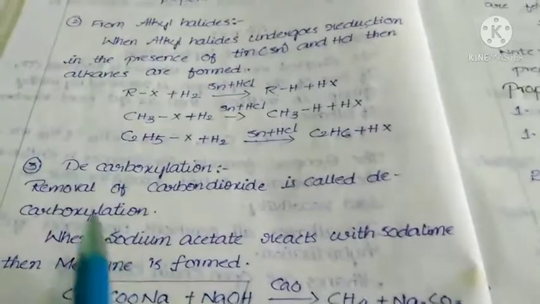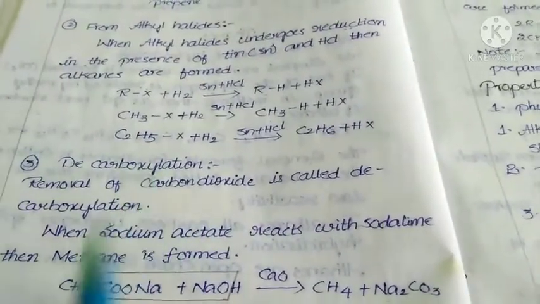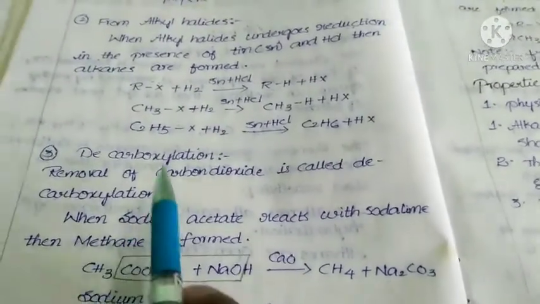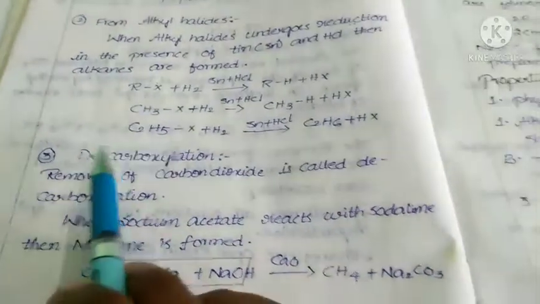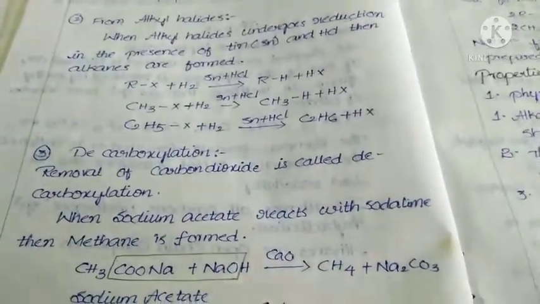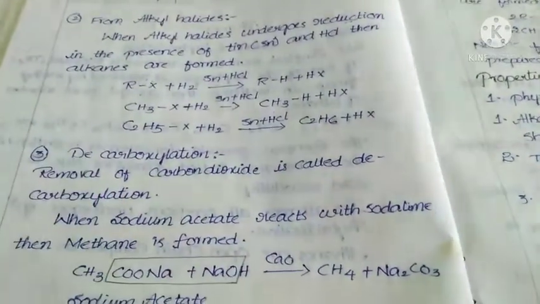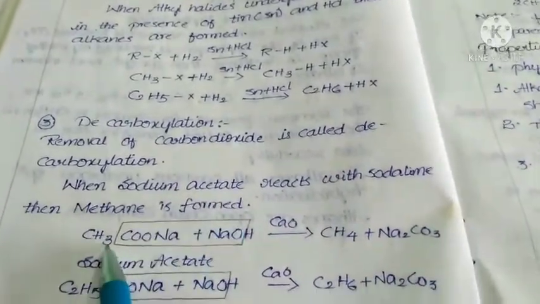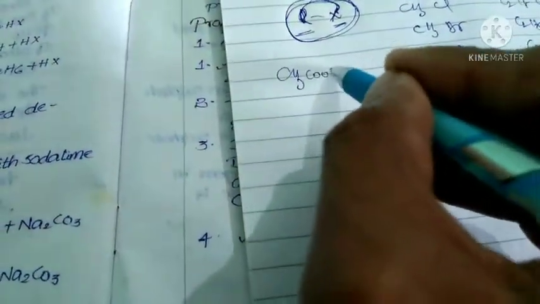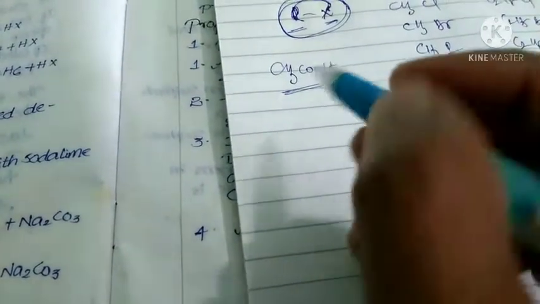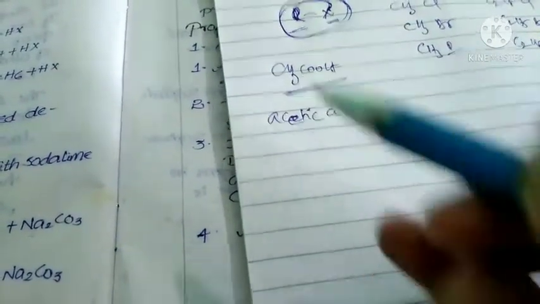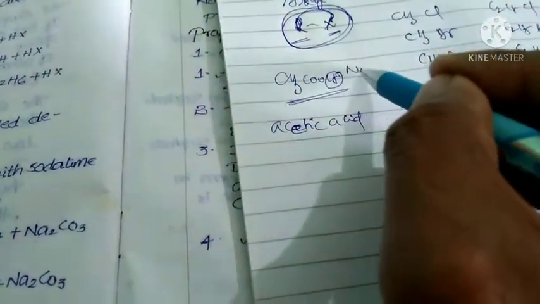Next one, decarboxylation. Very important reaction. What is decarboxylation? Removal of carbon dioxide is called decarboxylation. In chemistry, de means removal. So decarboxylation means removal of carbon dioxide. See, this is the formula for sodium acetate. Actually, CH3COOH is called ethanoic acid. We know that. Its common name is acetic acid. If you replace this hydrogen by sodium, then this becomes which one?